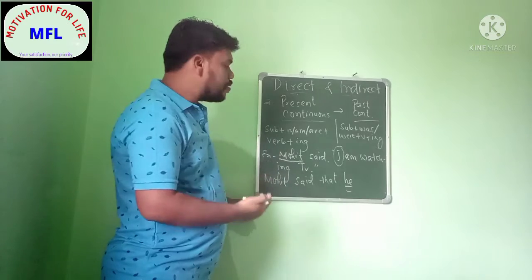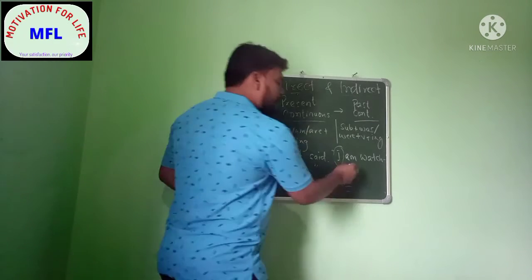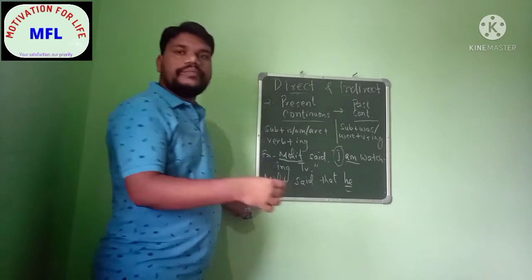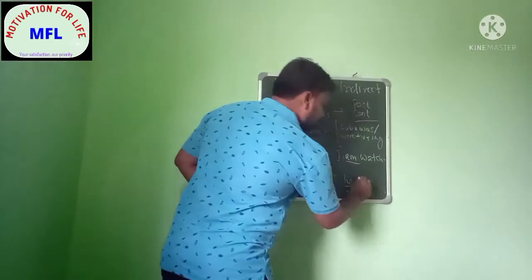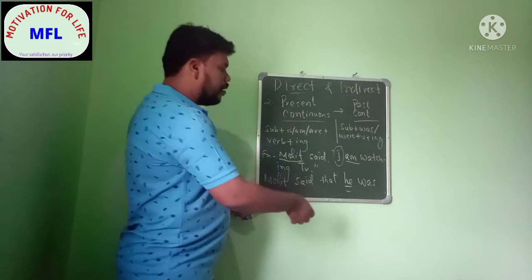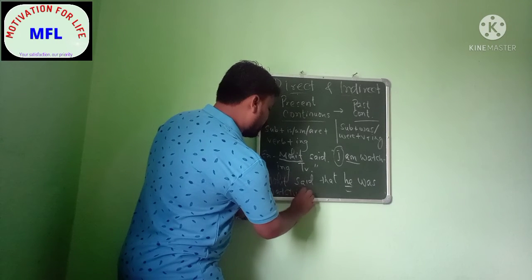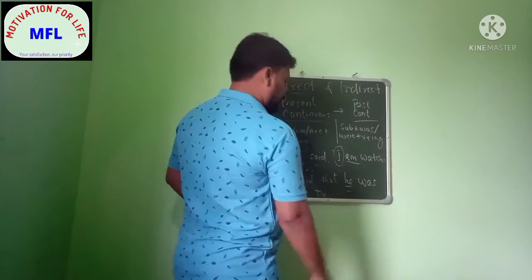Mohit is a male person. That's the reason we are using he. And what about this one? Am will be converted to was. Okay. So very easily we can do that. And watching will remain the same. Watching TV.